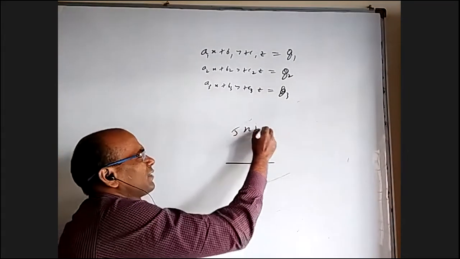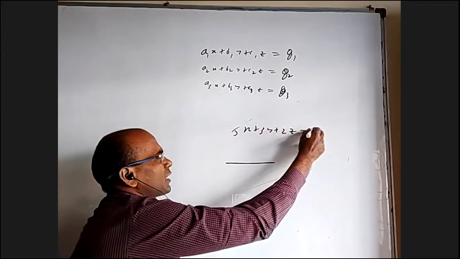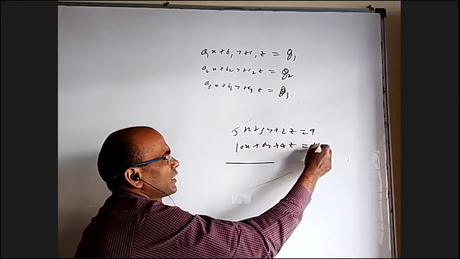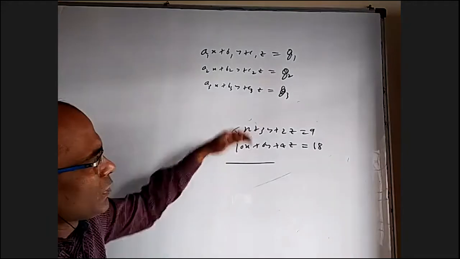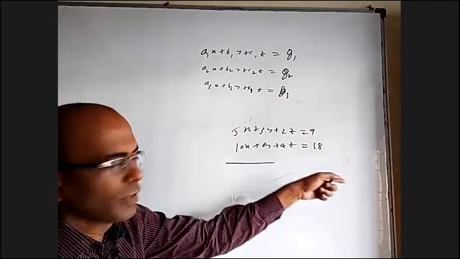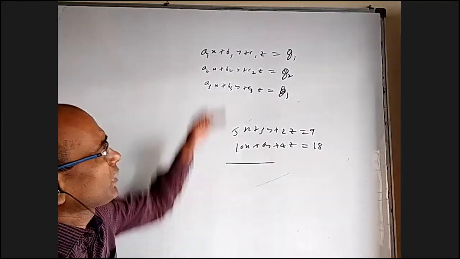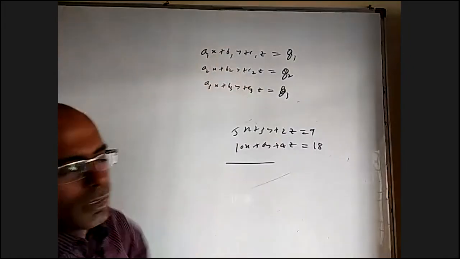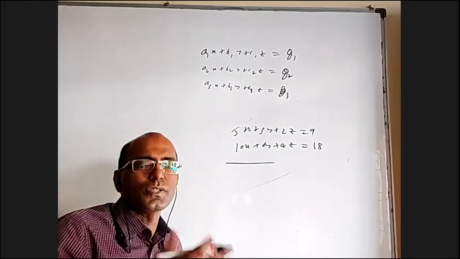I may write 5x plus 3y plus 2z equal to 9, one equation, and 10x plus 6y plus 4z equal to 18 as another equation. They may look different, but if I multiply the first by 2, I get the second. Okay. So sometimes they may appear like 3 equations, but one equation may be a multiple of another, then they're the same. So it is effectively not 3 planes, it's only 2 planes.